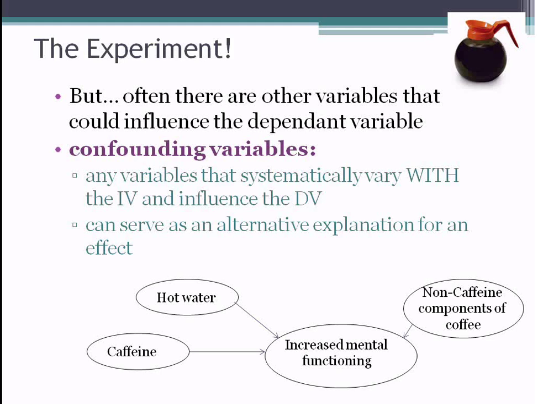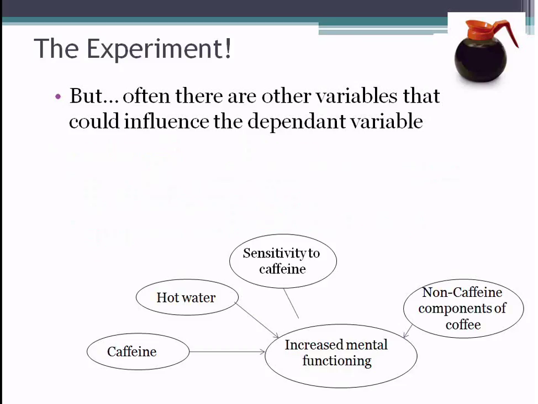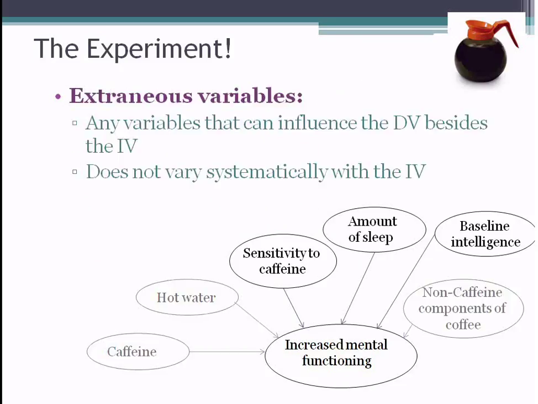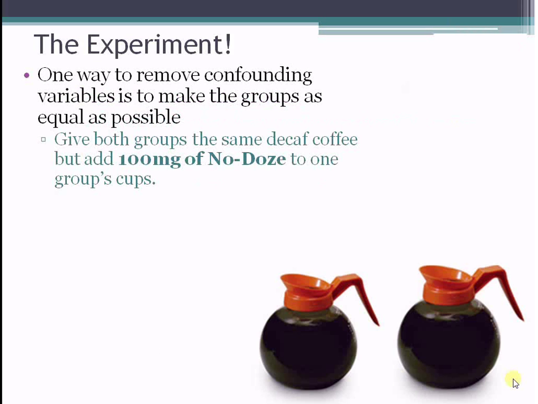So the way that we control for these confounds is we want to make our groups as identical as possible. Now, we'll talk about these other individual characteristics, these extraneous variables. These things could influence the dependent variable, but we have a way of controlling for those. All right, so what we want to do to control for these confounding variables is we want to make the groups as equal as possible.